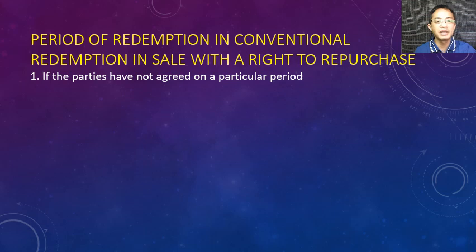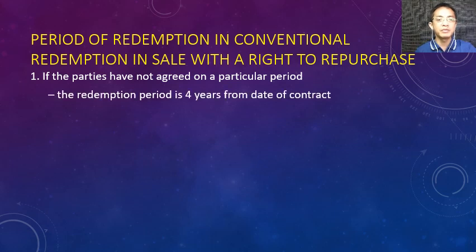If the parties have not agreed on a particular period, for example, the buyer and the seller a retro only agreed that there should be a right to redeem, but they forgot to include in their agreement how many years the redemption should be made. According to the Civil Code, if the parties forgot to agree on a period, then the redemption period is 4 years from the date of the contract.